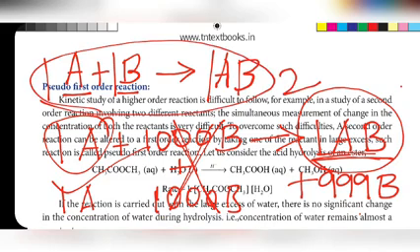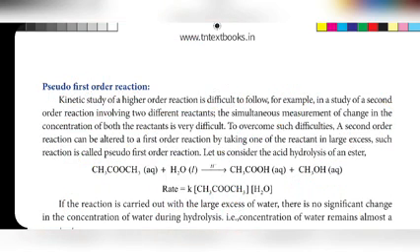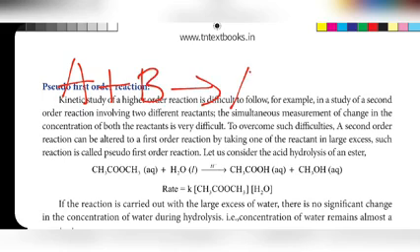Second order reaction is converted into first order by taking any one of the reactant concentration in excess. Again I am telling, please watch carefully. This is the general reaction, A plus B gives AB.